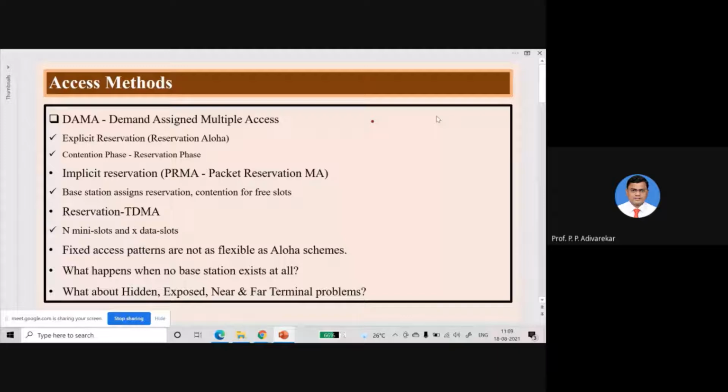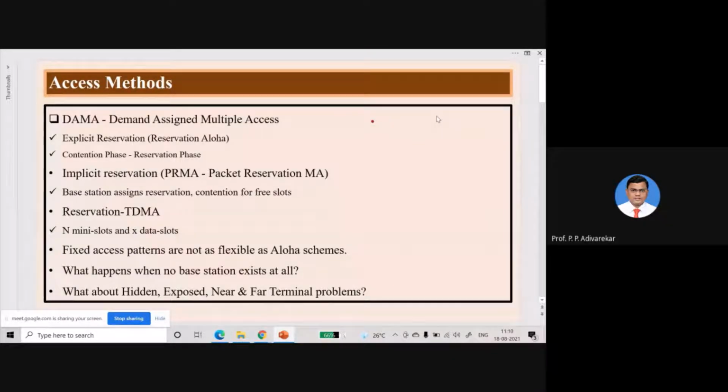So today we'll move further and we'll see, is there any solution for the problems that we have seen in CSMA/CD, that is hidden terminal problem, exposed terminal problem, and near and far terminal problem. So we'll start with a particular method, that method is to avoid the collision and to improve the channel efficiency.